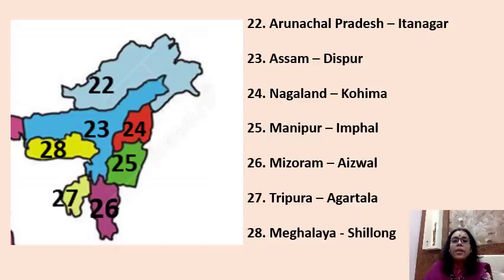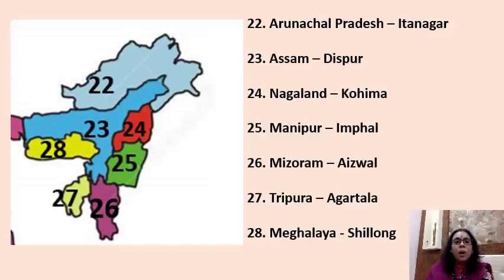The capital is Kohima. 25, Manipur. The capital is Imphal. 26, Mizoram. The capital is Aizawl. 27, Tripura. The capital is Agartala. 28, Meghalaya. The capital is Shillong.